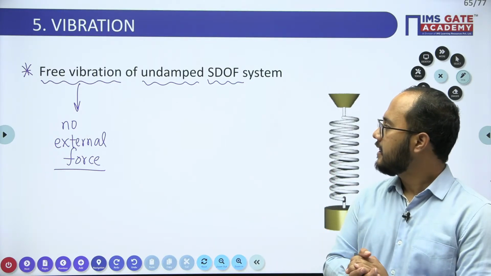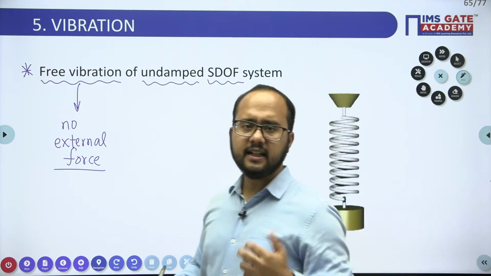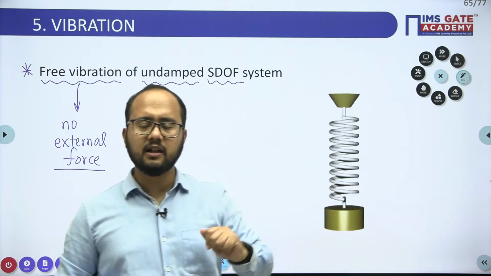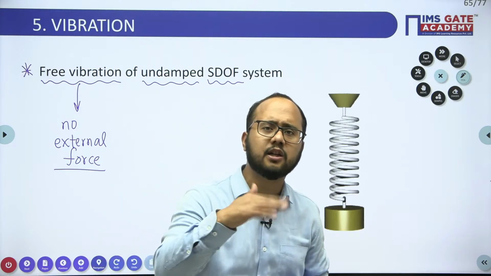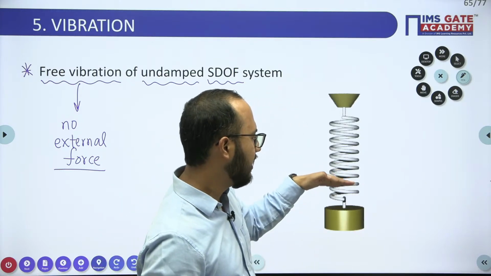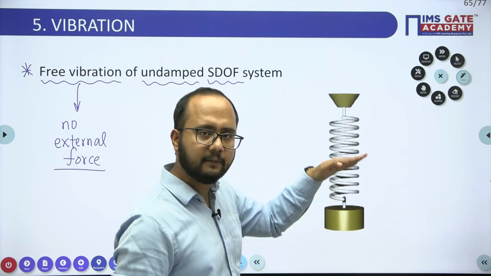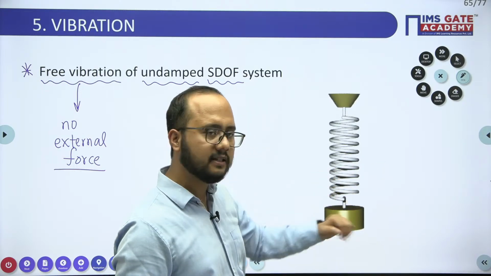Okay, so what do you mean by undamped? See, if the vibration is there, oscillation is there. What is vibration and oscillation? A repetition of motion. Like for this example, if I displace this mass, what will happen? A vibration will set up like this.